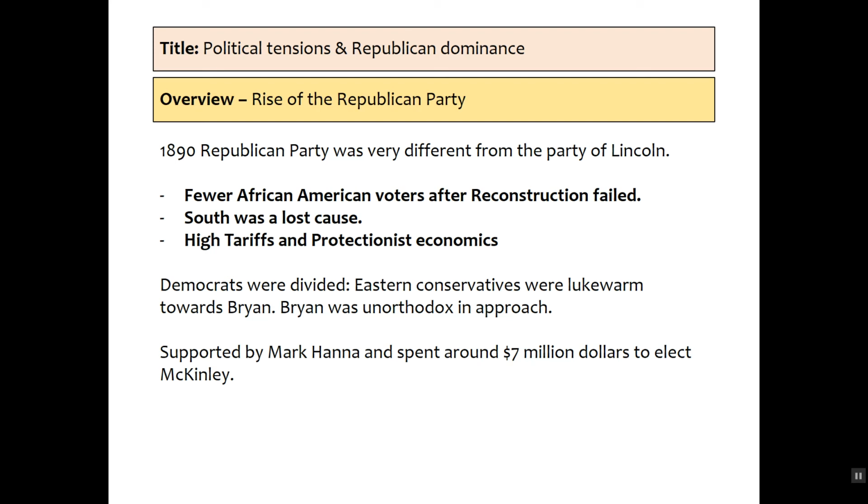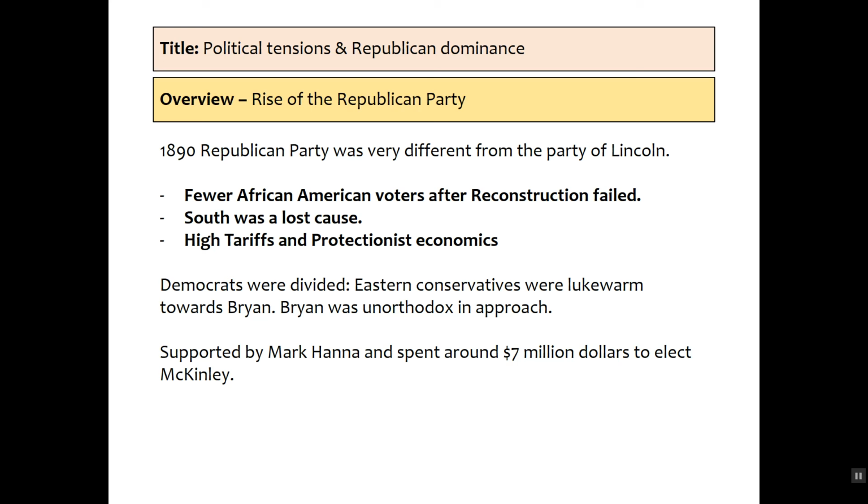Democrats were divided at the same time. We've got the Eastern Conservatives, very lukewarm towards Bryan. They supported Cleveland beforehand, and Bryan has a very unorthodox approach. Now, the Republican Party in 1896 is supported by Mark Hanna. He spends $7 million to elect McKinley,